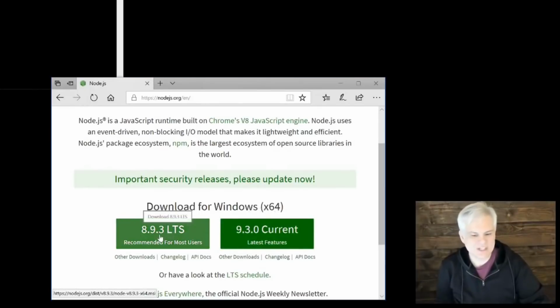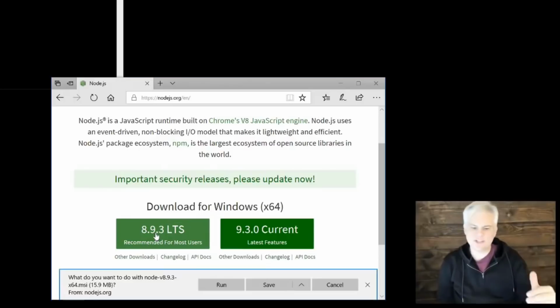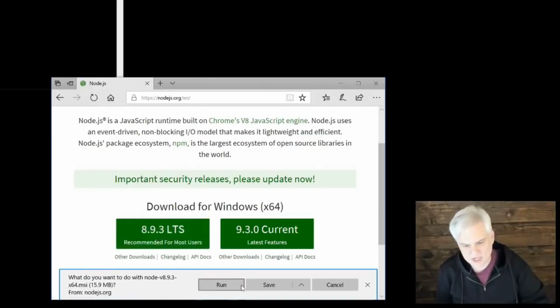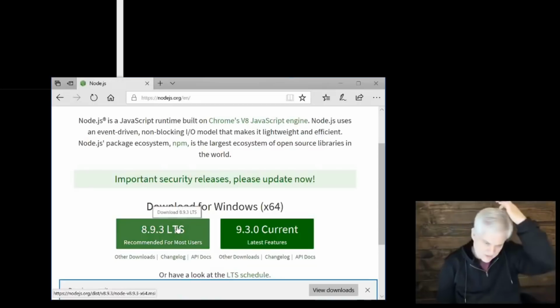You don't need that. Just use the LTS version, which is recommended for most users. As long as you're using the version that I'm using or greater, we should always be in sync. Again, we're not going to use any really advanced features of Node, so this shouldn't really matter much. I'm going to go ahead and run the installer here.